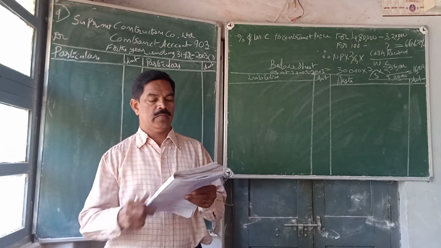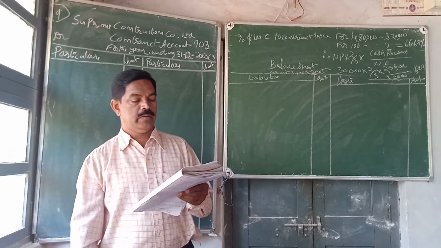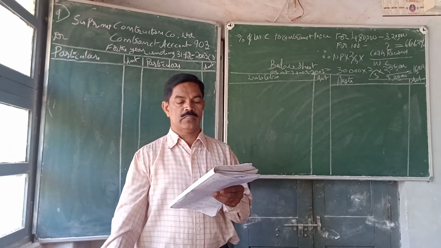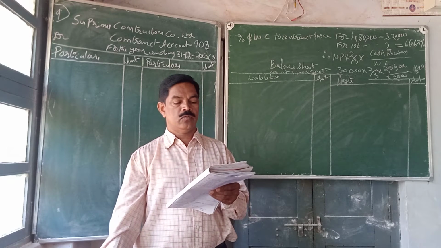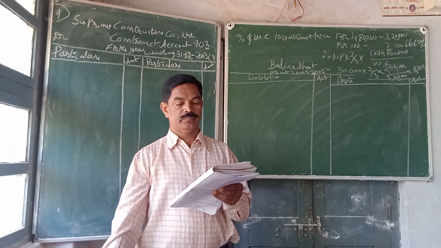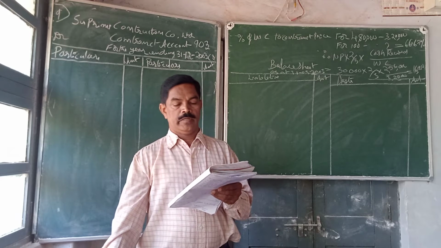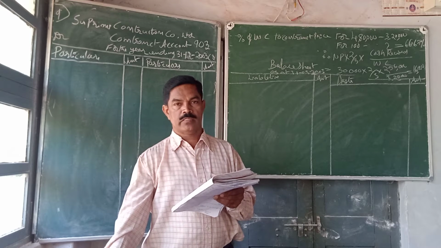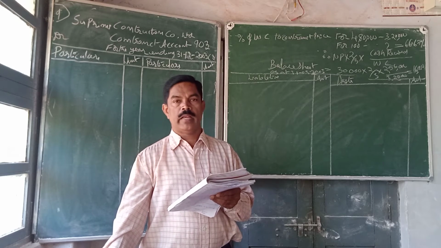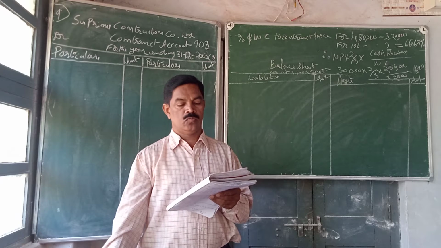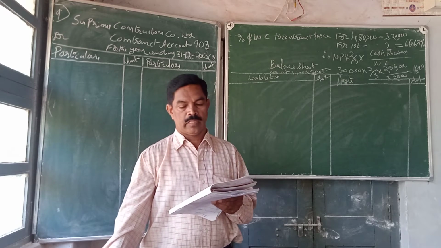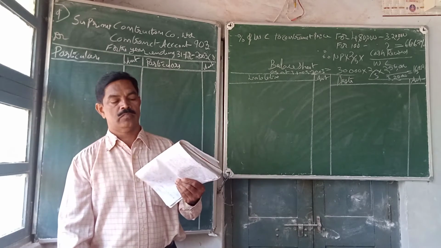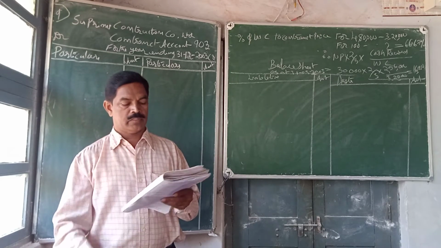About this contract, material issued 1,20,000, direct labor 1,66,000, direct expenses 8,000, plant and tools at cost 32,000. Total is 3,60,200, 3,60,200. Additional informations.